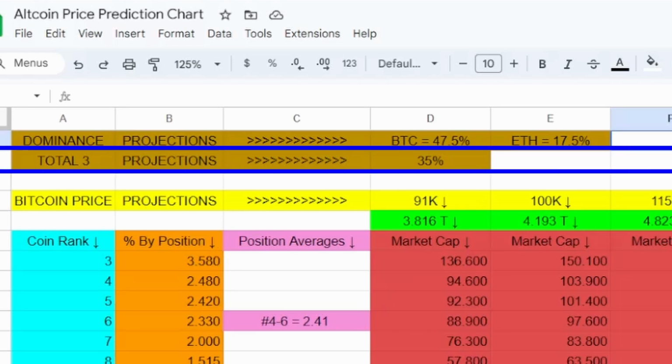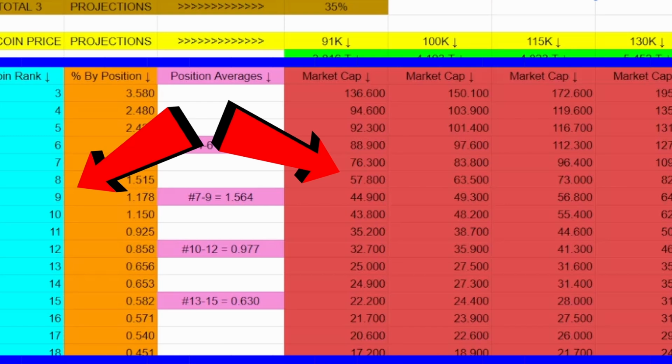Then just below the Bitcoin and Ethereum dominance, we have a total 3 projection, which will be the leftover percentage that would be divided amongst the rest of the altcoins not named Bitcoin and Ethereum. So it would be 35% of these projected market caps that would be divided amongst all the rest of the altcoins. And then just below the green projected market caps for crypto based on those Bitcoin prices, we have the most important part of this video, which is these individual projected market caps for each position inside of the top 500, positions 3 through 500.